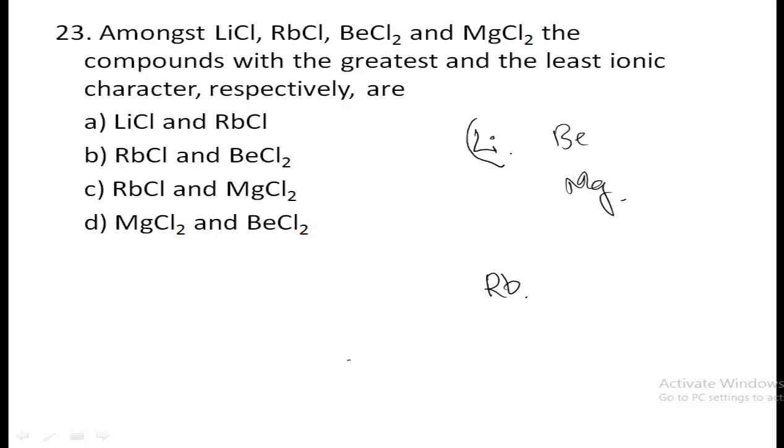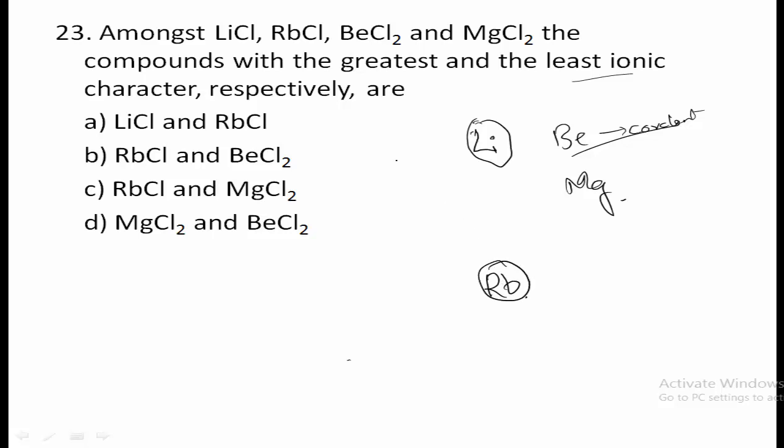Lithium has small size, but due to its high hydration energy, it will form an ionic bond. So lithium chloride is ionic in character. And beryllium has covalent character. Therefore beryllium will form the covalent bond and hence has the least ionic character. Among magnesium and rubidium, which one has lower ionization energy?